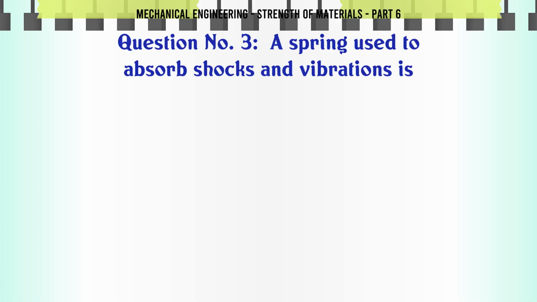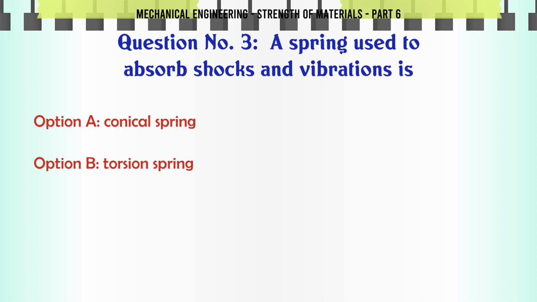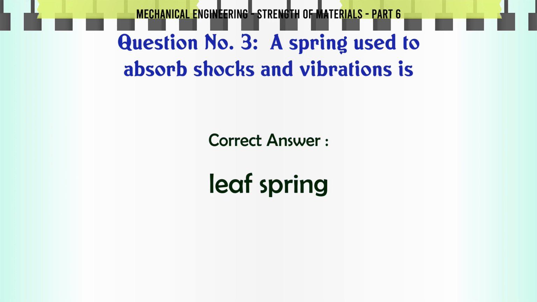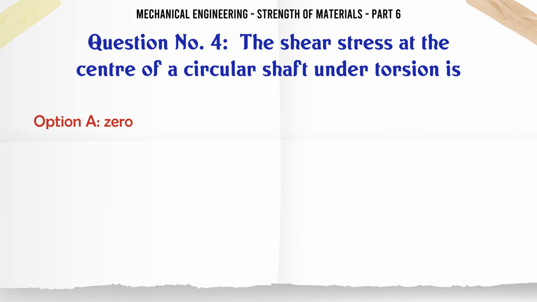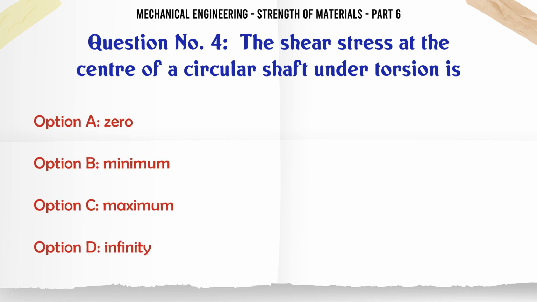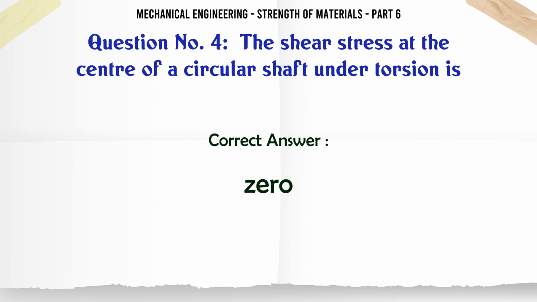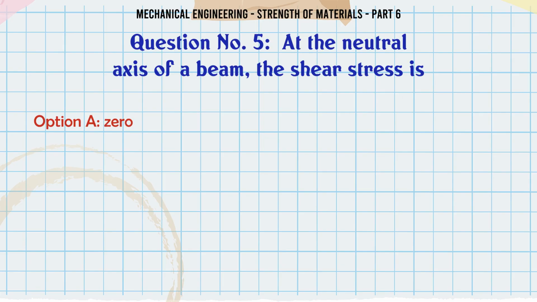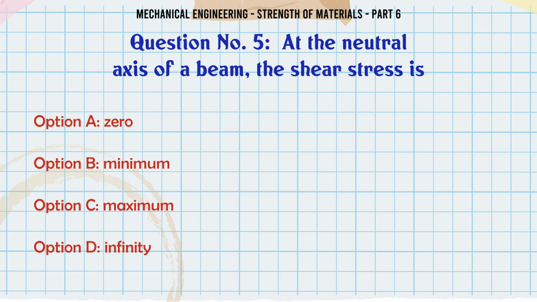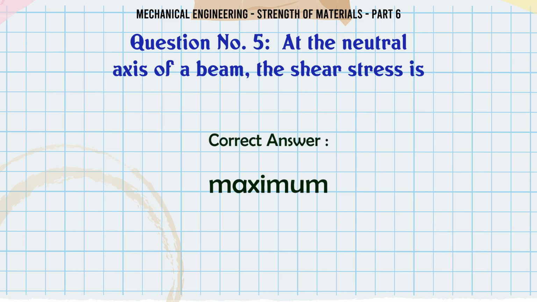A spring used to absorb shocks and vibrations is A. conical spring, B. torsion spring, C. leaf spring, D. disc spring. The correct answer is leaf spring. The shear stress at the center of a circular shaft under torsion is A. 0, B. minimum, C. maximum, D. infinity. The correct answer is 0. At the neutral axis of a beam, the shear stress is A. 0, B. minimum, C. maximum, D. infinity. The correct answer is maximum.